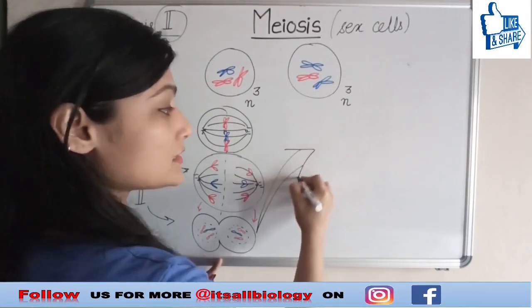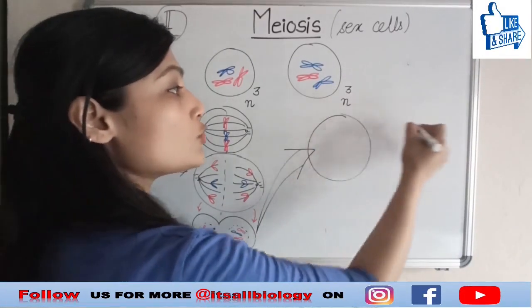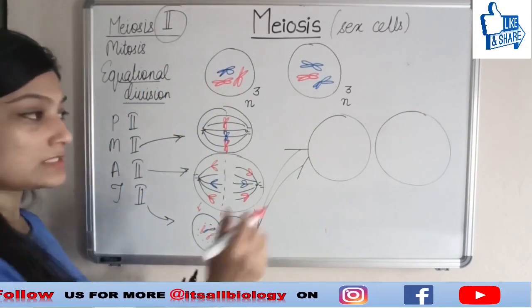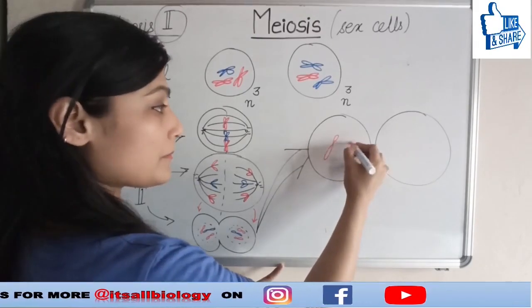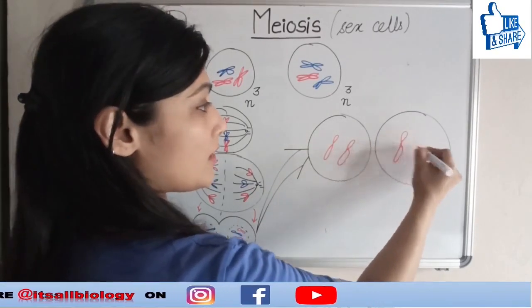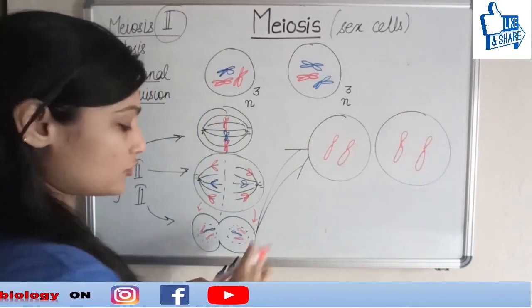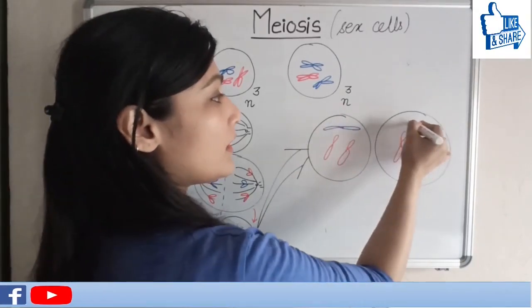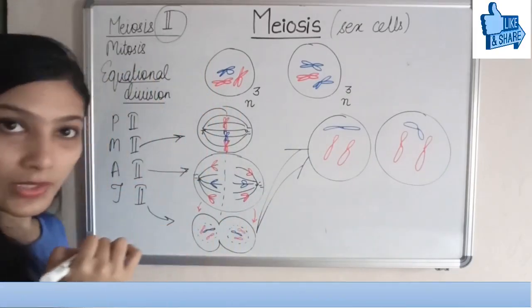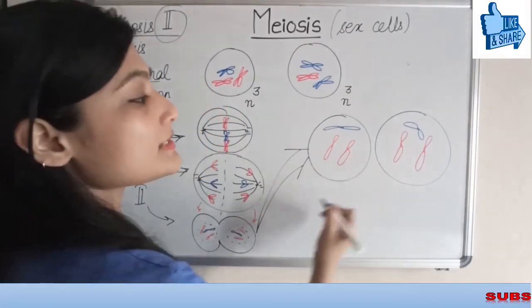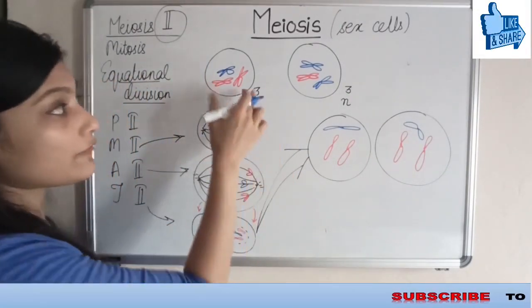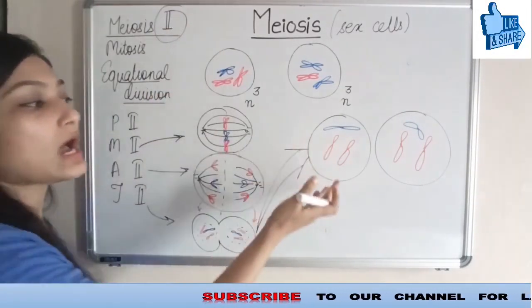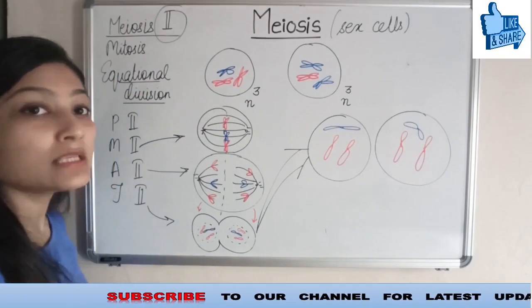At the end, I am going to get two cells here, and these are sister chromatids of the chromosome, like this. So the two cells that are obtained from a cell of meiosis 1 are going to be visible like this.